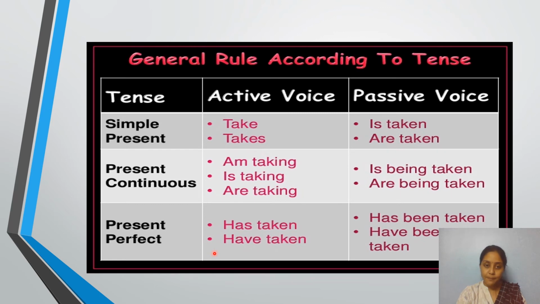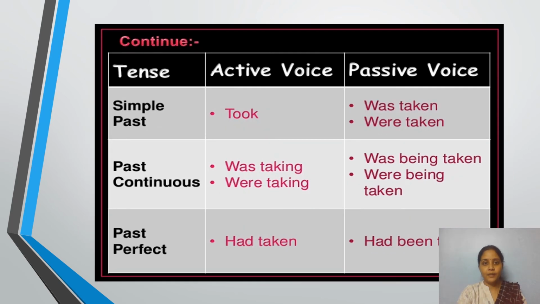When we are going for present perfect, it must be like has taken, have taken. And here, when we are going for perfect tense in the passive, we need to use been. In the continuous tense, we have used the ing form of the verb, right? So now we have to use been: has been taken, have been taken. That is very, very important. Now, coming to the simple past. Simple past is very easy, right? Took, was taken, and were taken. When you're going for past continuous, it's like was taking, were taking, and was being taken, and were being taken.